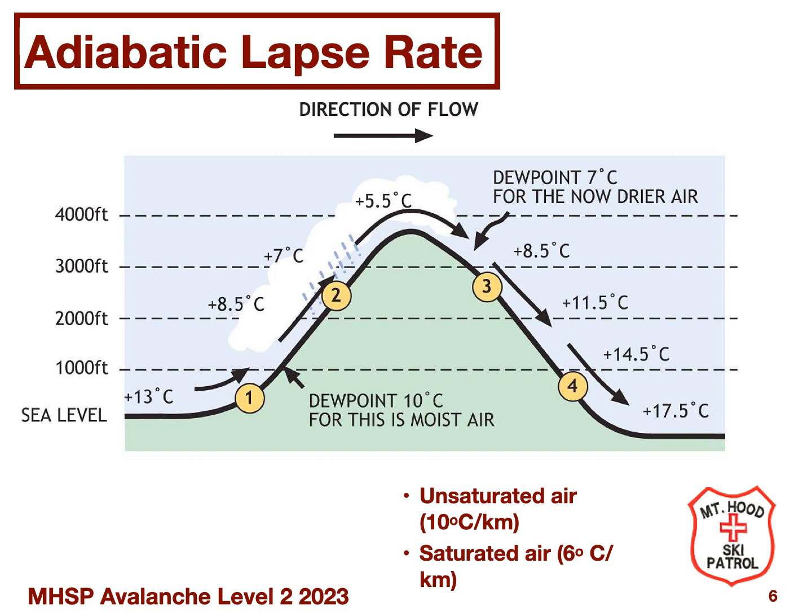This heating and cooling effect as air rises up one side of the mountain and down the other is called adiabatic cooling. The adiabatic lapse rate is the rate at which air changes temperature with altitude. As you can see from the slide, the rate is different for saturated air versus unsaturated air. So when warm, moist air starts to ascend up the side of a mountain, it cools at roughly 6 degrees centigrade per kilometer of altitude gain.